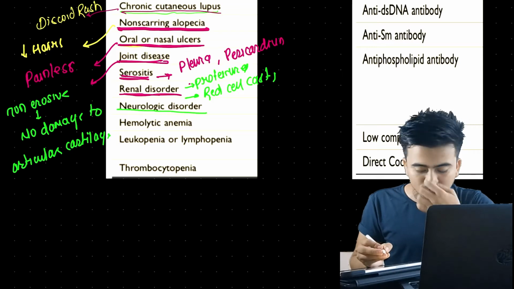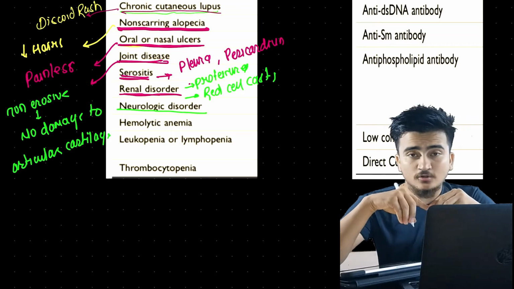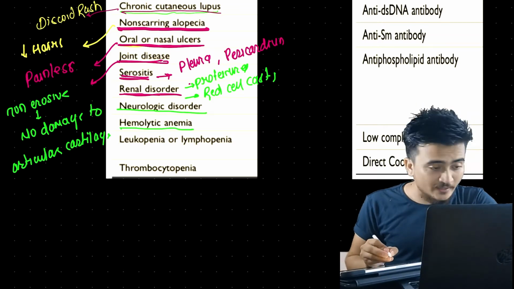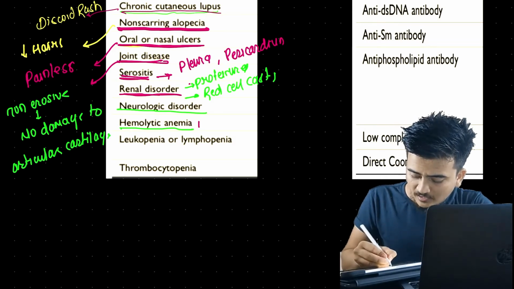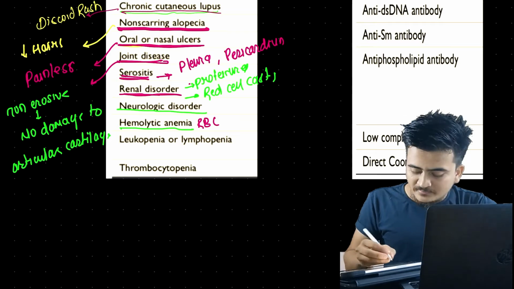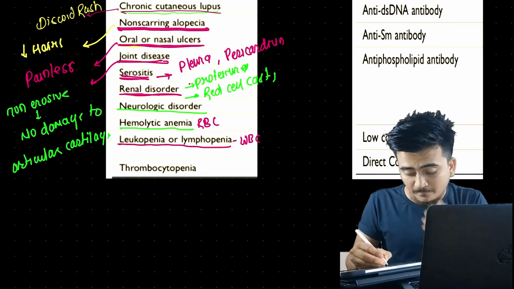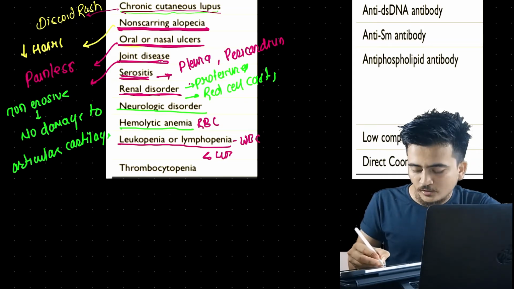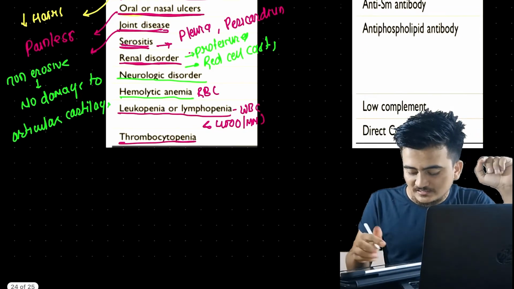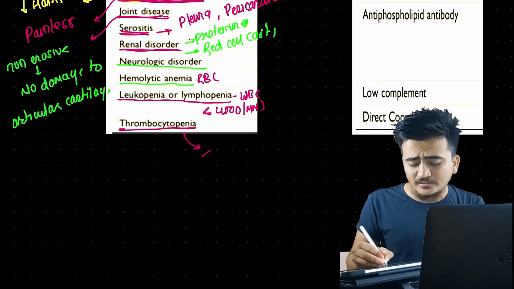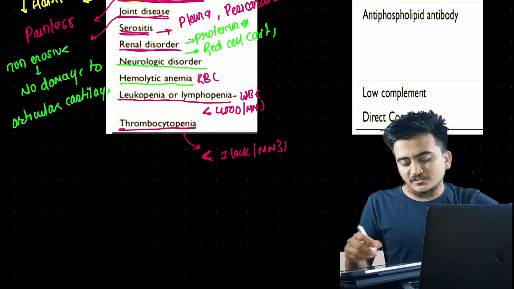Similarly, there are several neurological disorders in which we can find decreased brain function, seizures or epilepsy. Talking about hemolytic anemia, there will be autoantibodies against RBCs. Similarly, there can be autoantibodies against WBCs that cause reduction of WBCs to less than 4,000 per mm cube, and autoantibodies against platelets cause less than 1 lakh per mm cube, the condition being thrombocytopenia.